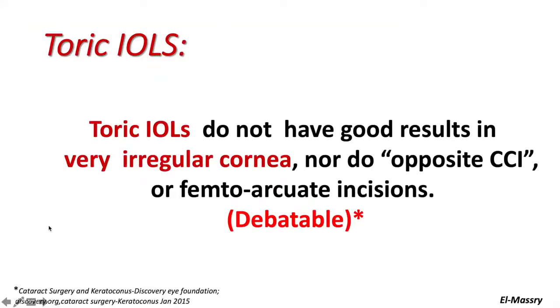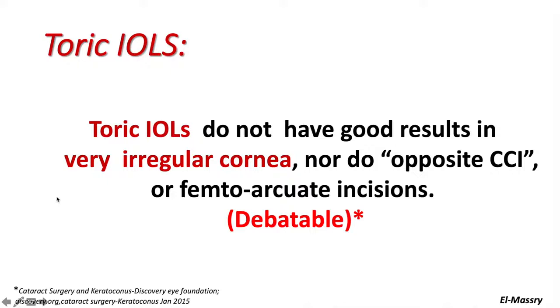The role of toric IOLs is still debatable. We cannot put a toric IOL in an irregular cornea. So we don't have good results in very irregular corneas, nor with opposite clear corneal incisions or femto arcuate incisions. All these maneuvers for correction of astigmatism in ectatic corneas or patients with keratoconus usually do not give satisfactory results, because these patients are of high demand.